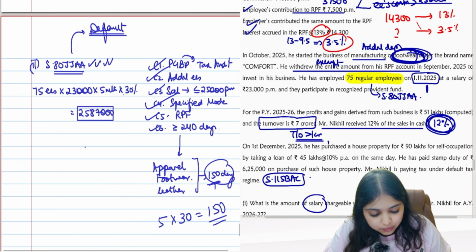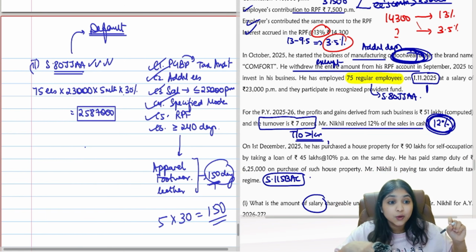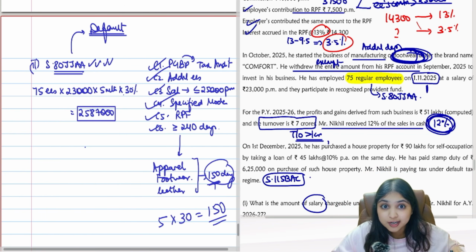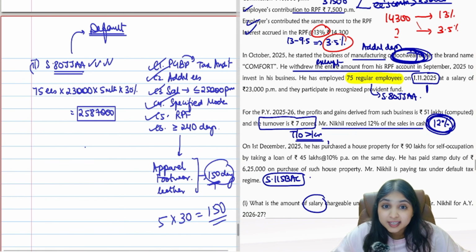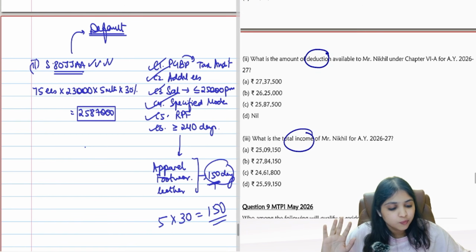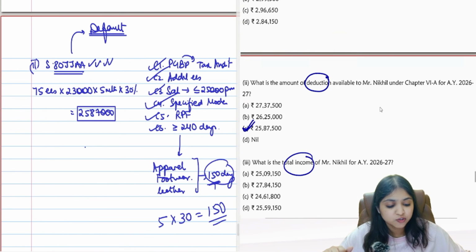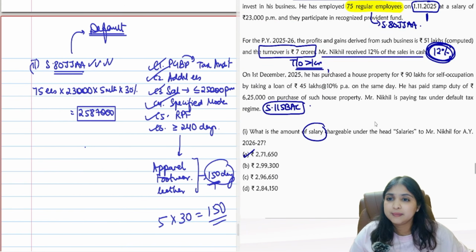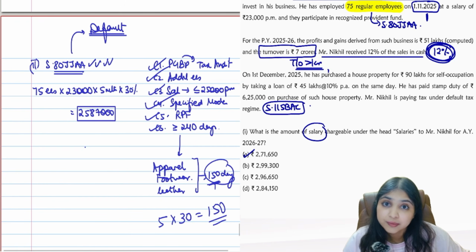25,87,000. This will become your 80JJAA deduction. So in this question, assessee is following default regime. In chapter 6A, 80C you will not get. 80JJAA you will get. So what is assessee's chapter 6A now? 25,87,000. Option C. Only 80JJAA, no 80C. You got the entire discussion?